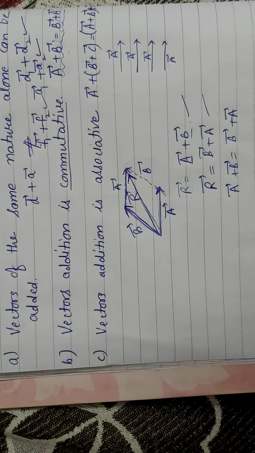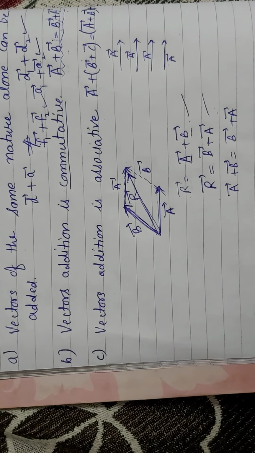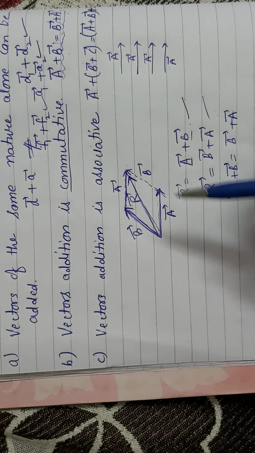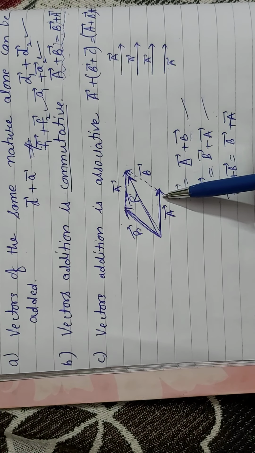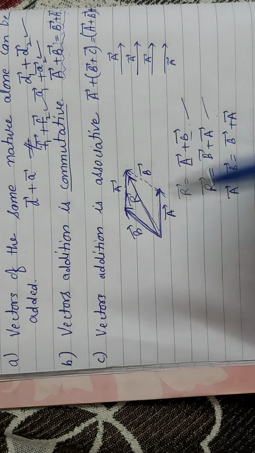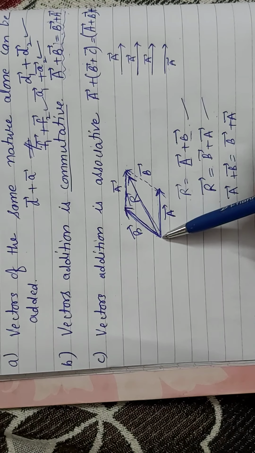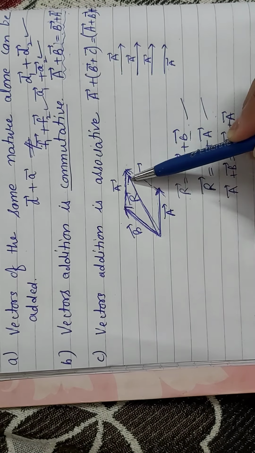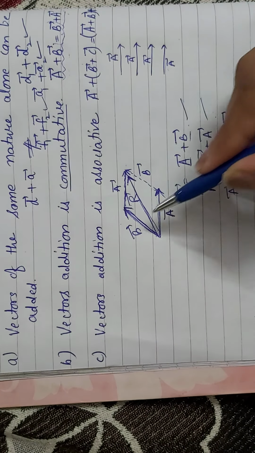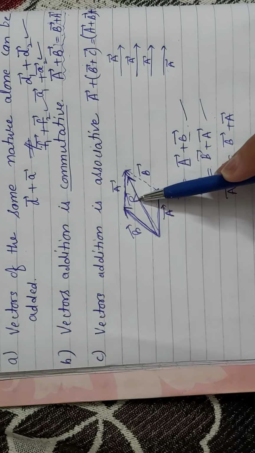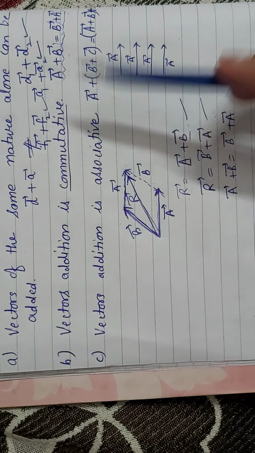When we were discussing vector addition in our regular classes, I told you about the mechanism of addition: whenever we have two vectors, we need to join them such that the head of the first vector joins with the tail of the second vector, in the same order. Then the direction from the tail of the first vector to the head of the second vector gives us the resultant vector's direction, and this much represents its magnitude. So a plus b is r, or b plus a is r. I hope this fact is also clear to you.